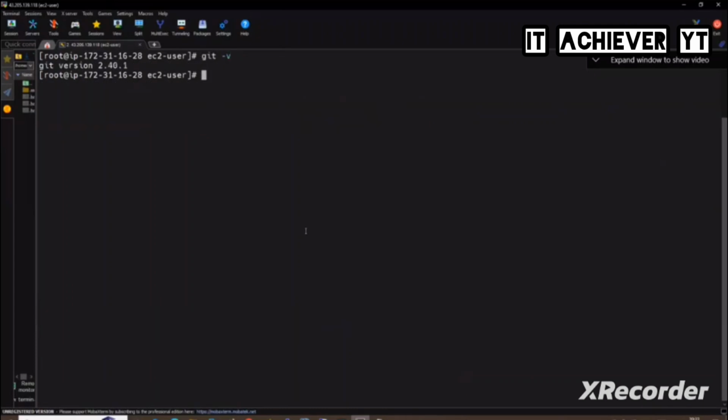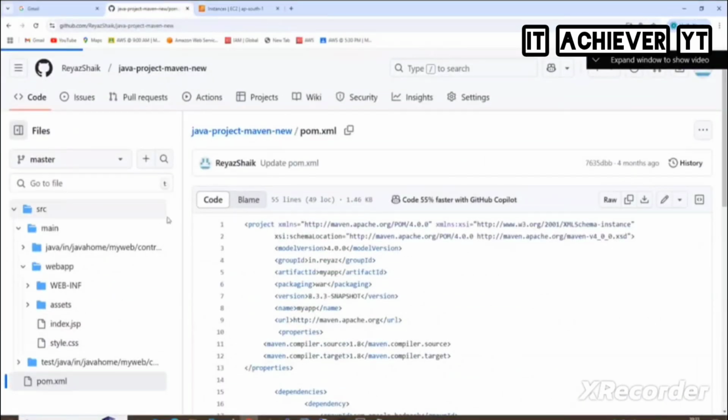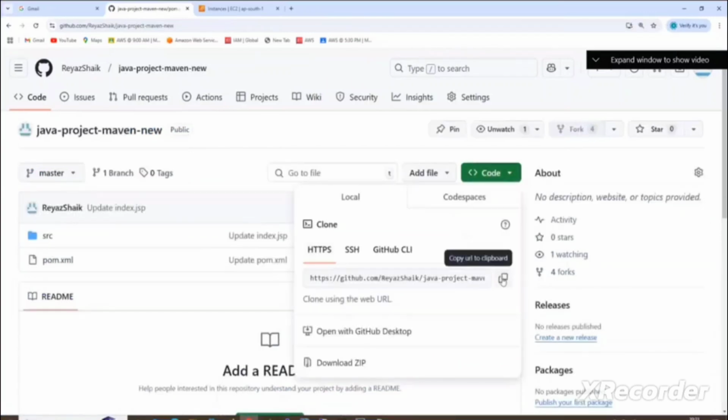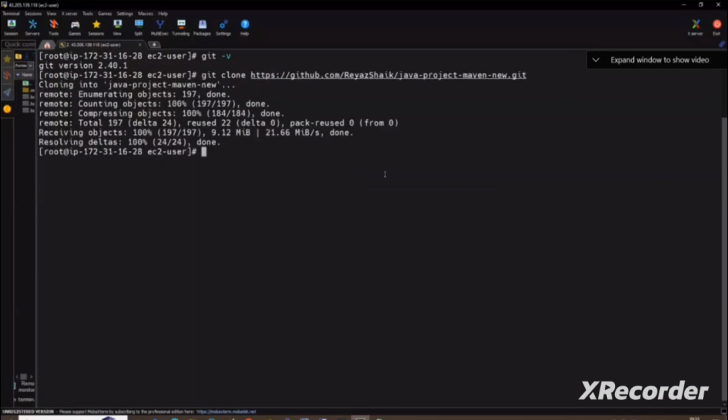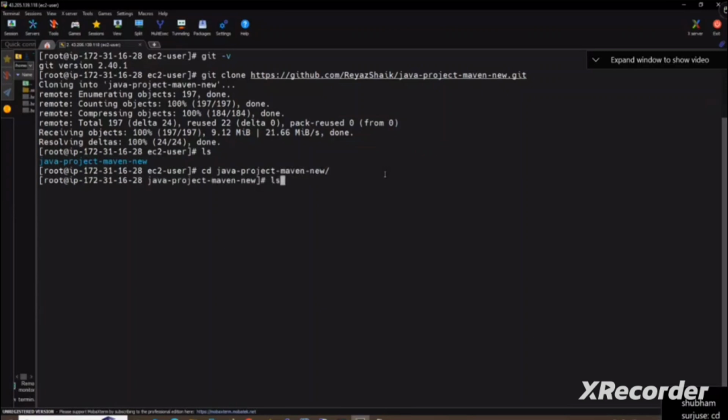I need to clone my repository. What's the command to clone? git clone, and what do I need to put? The URL. Where is the URL? Go back to the code, copy it here, and then enter. Clone. Now if I do ls, do you see the directory? So let's go inside. What's the command? cd java, ls. So I have pom.xml and then src also.